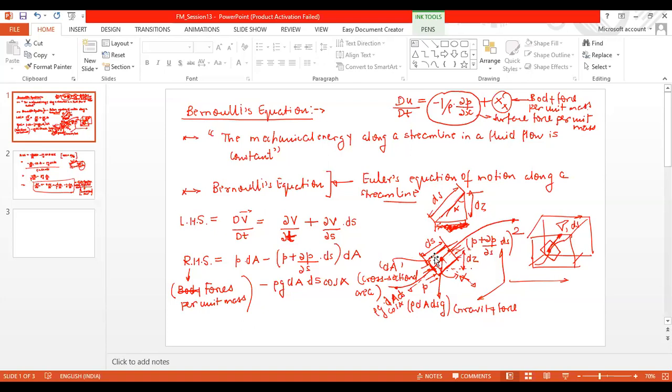But you can form a similar equation for a direction which is perpendicular to the streamline as well. But right now I am taking along the streamline, and why? Because I am interested in finding out the mechanical energy along the streamline. I am interested to find out this Bernoulli's equation, which states that mechanical energy along the streamline is constant. So that's why I am considering the forces, the motion, everything along the streamline only. Okay. Anything else?